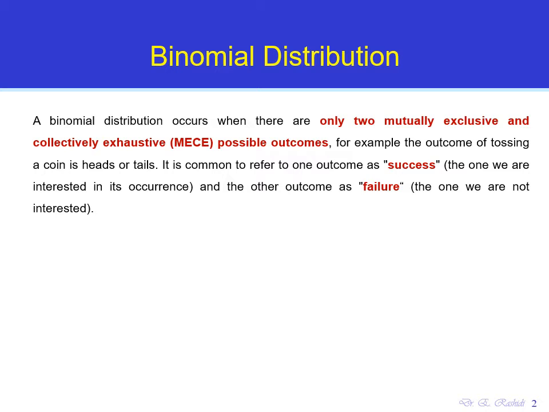For example, a very popular example of this is the outcome of tossing a coin, where we are either going to get a heads or a tails. It is common to refer to the outcome that we are interested in as success and the one that we are not interested in as failure. For example, if we are tossing a coin and we are interested in getting a heads, then we define heads as success and tails as failure.